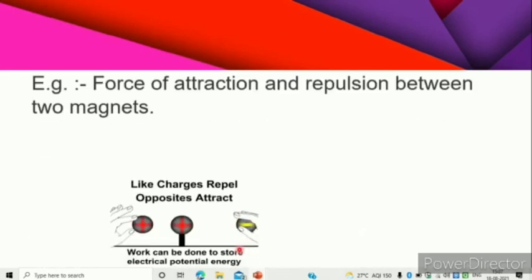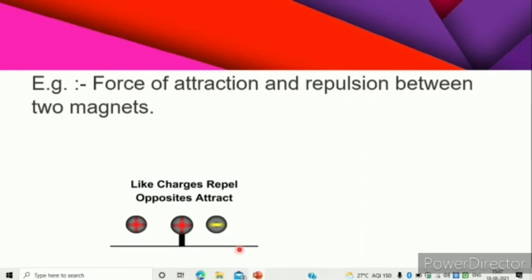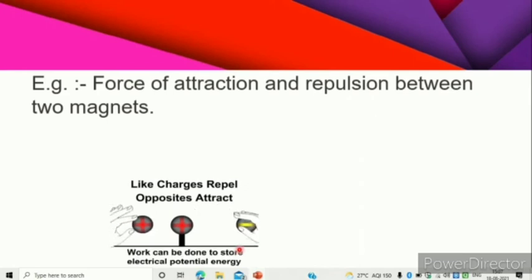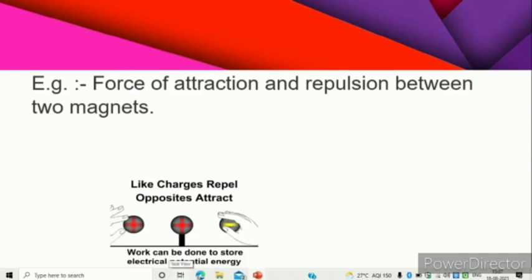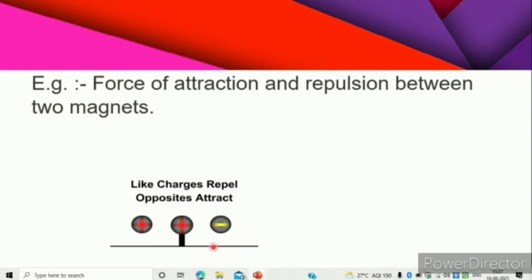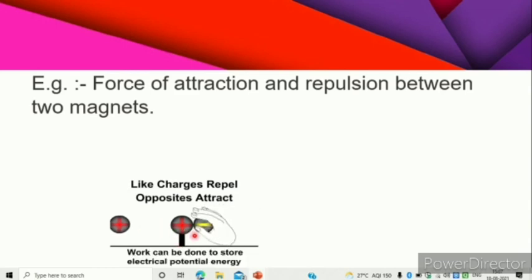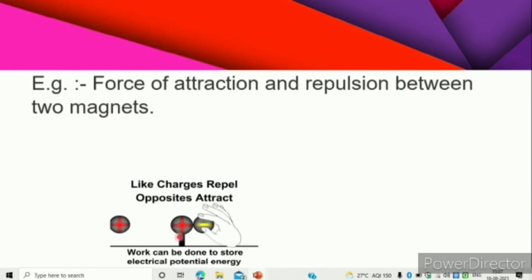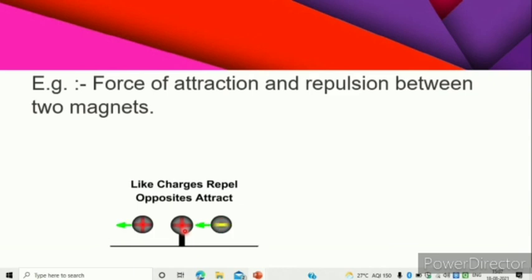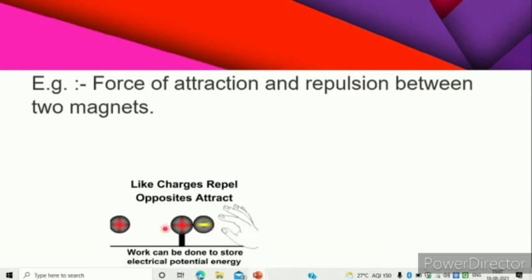Now you can see here, students, that magnets, as you all know, have two poles. One is the positive pole and the other is the negative pole, that's the north and the south pole. Now coming to your magnet, see here, there are charges being formed over there. A similar thing happens in magnets. For example, if the poles are the same, south and south or north and north, they will repel. But the opposite poles, south and north, will try to attract. So a similar situation happens even in magnets.